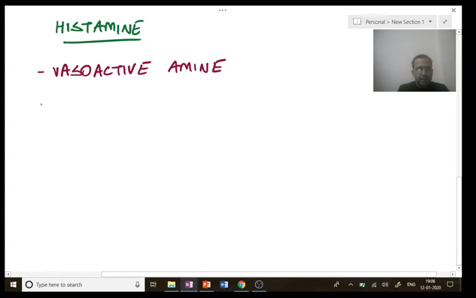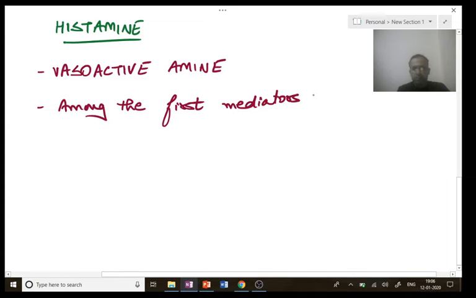Next point, histamine is among the first mediators to be released in inflammation, because it is a preformed mediator.